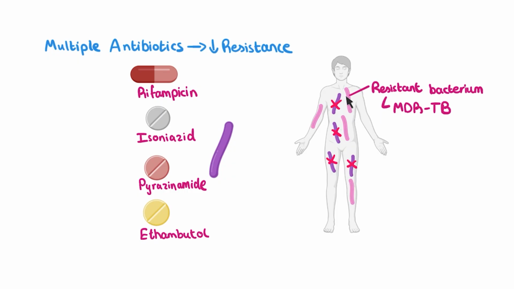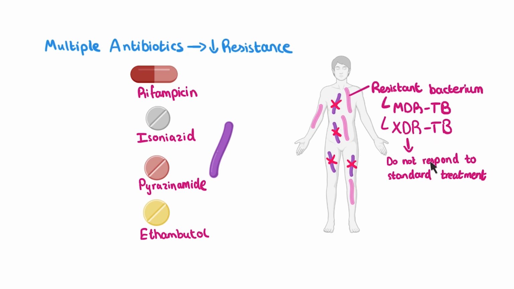Strains of TB that are resistant to not only the first-line drugs, but also the drugs that are used to treat the MDR-TB are known as extensively drug-resistant TB, or XDR-TB. These strains of TB do not respond to standard TB treatment and need to be treated with drugs that are much more expensive. They also take a lot longer to treat, where the standard TB treatment is around 6 months. Treating XDR-TB can take 2 years or even longer.